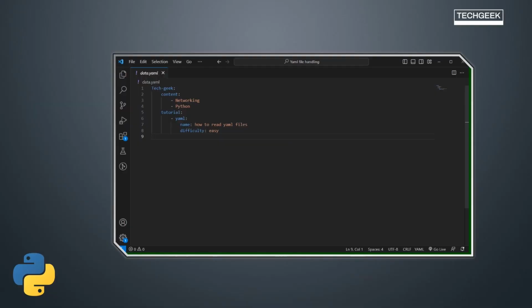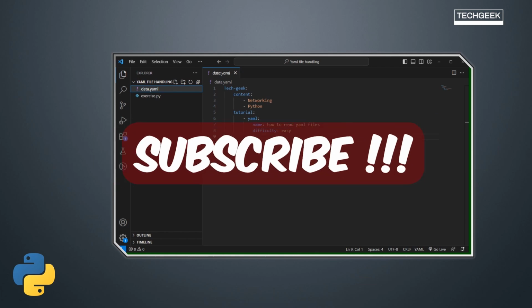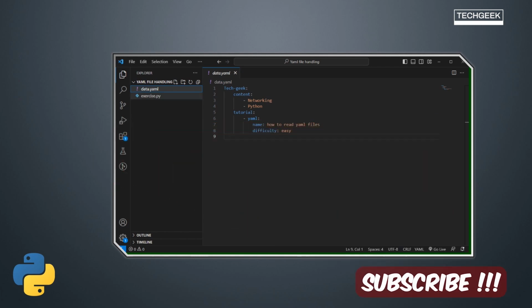Okay, so I have my Visual Studio open for our exercise of YAML file. What I have is a folder where we are going to do our exercise of file handling. I have two files. One is data.yaml, another one is the Python file. So let's go through first the data.yaml and what is the structure of a YAML file, right?